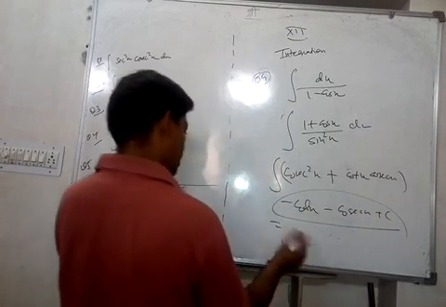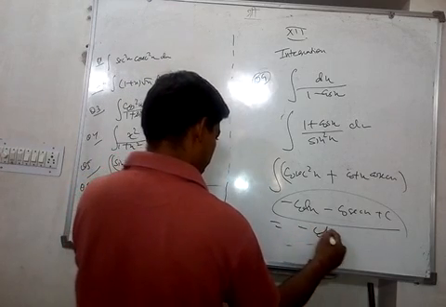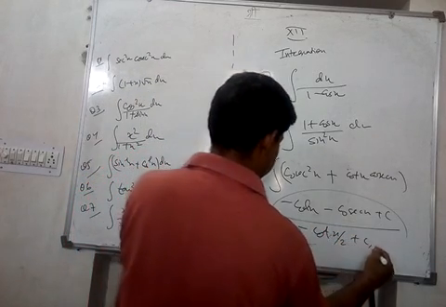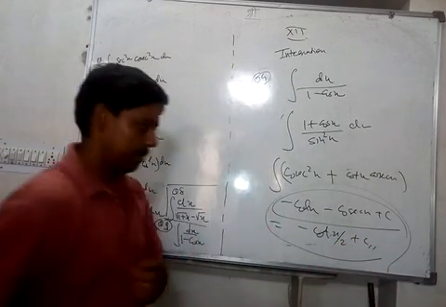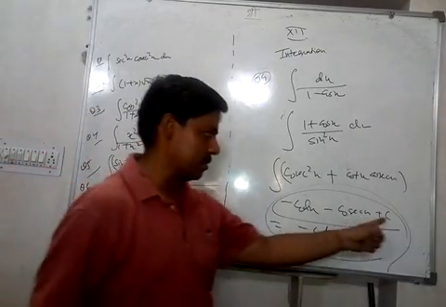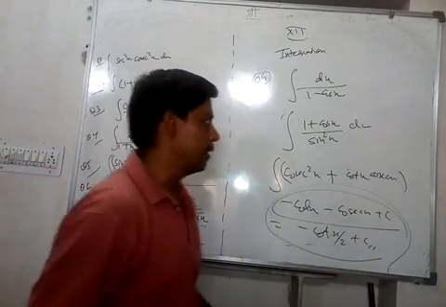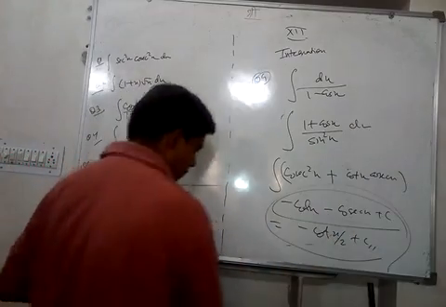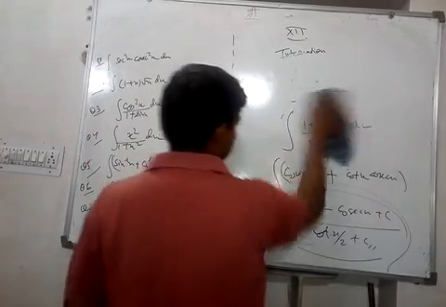So this answer and this answer are basically the same. You can check by trigonometry. Minus cot x by 2 and minus cot x minus cosec x, these two are the same by trigonometry. Okay. Try one more question.